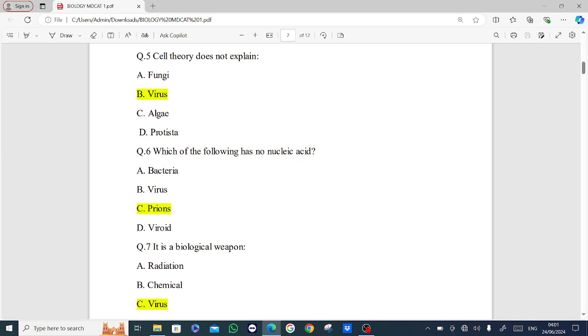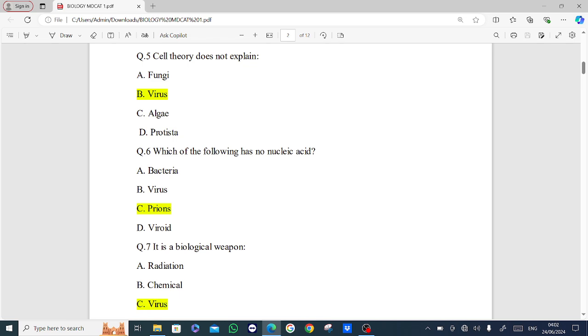Next MCQ is, which of the following has no nucleic acid? Options are bacteria, virus, prions, viroid. Answer is option C, prions.